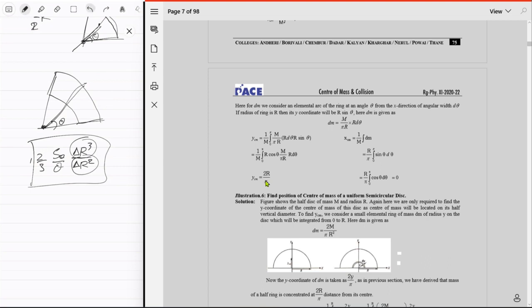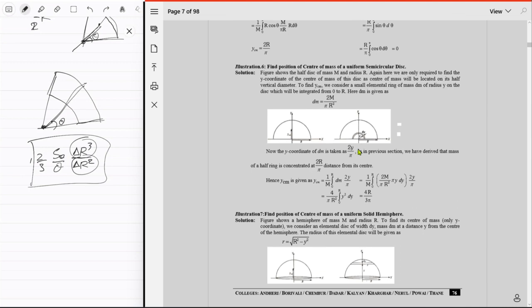So let's see. Find the center of mass of a uniform semicircular disk. In this case, our delta r power 3 is just r power 3, and this thing is just r squared, so you just get r basically, because small r is 0. So you just get 2/3 sine theta upon theta times r, and that's along the angle bisector. And we just have 4 upon 3, huh? That was kind of interesting.